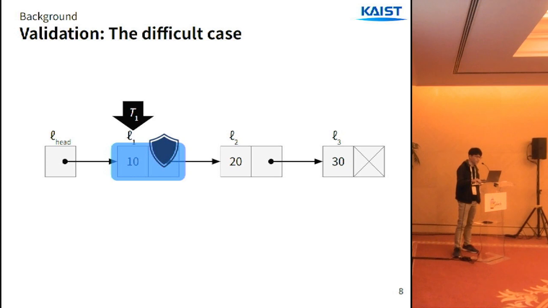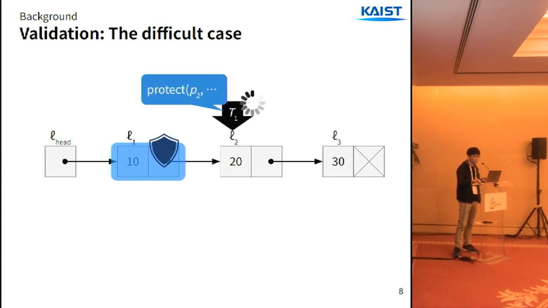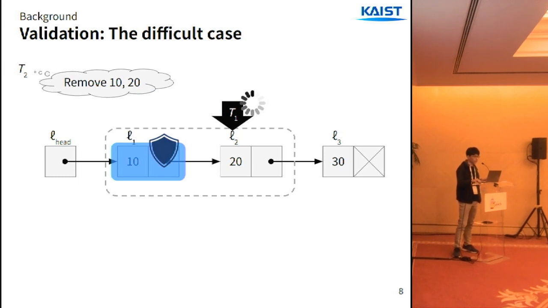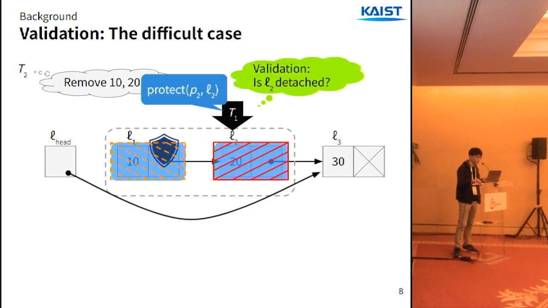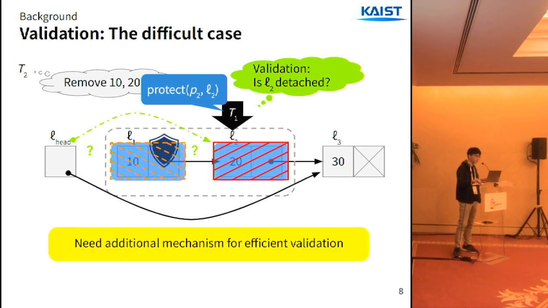But validation can be difficult when traversing the list. For example, T1 wants to proceed to L2, so it's going to protect L2 with slot P2. But T2 comes first and removes L1 and L2. In this case, L2 can be freed immediately, and now T1 protects L2 and wants to validate it. But this would require checking all the links from the head, and if we traverse deep into the list, this will be very costly. So we need some additional mechanism for efficient validation.